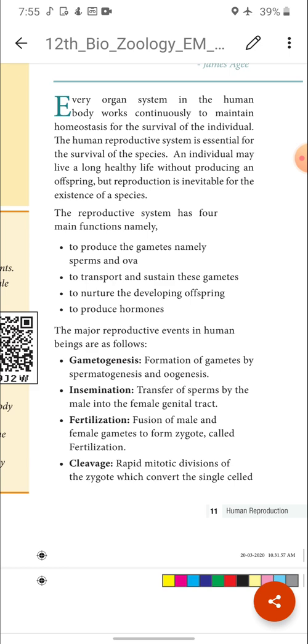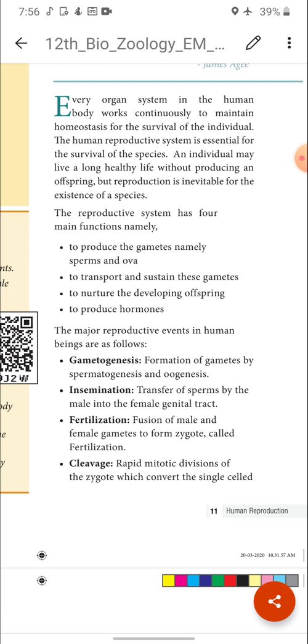The male reproductive system produces the male sex hormone testosterone, and the female reproductive system produces the female sex hormones called estrogen and progesterone. Right, children? These are the functions of the reproductive system.